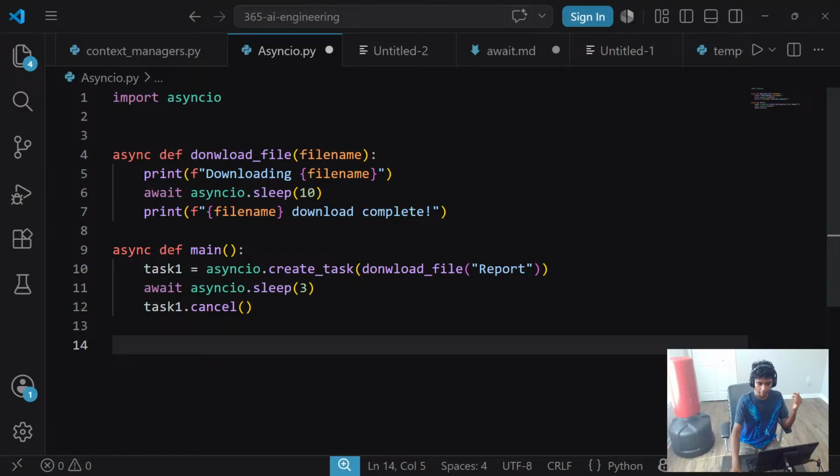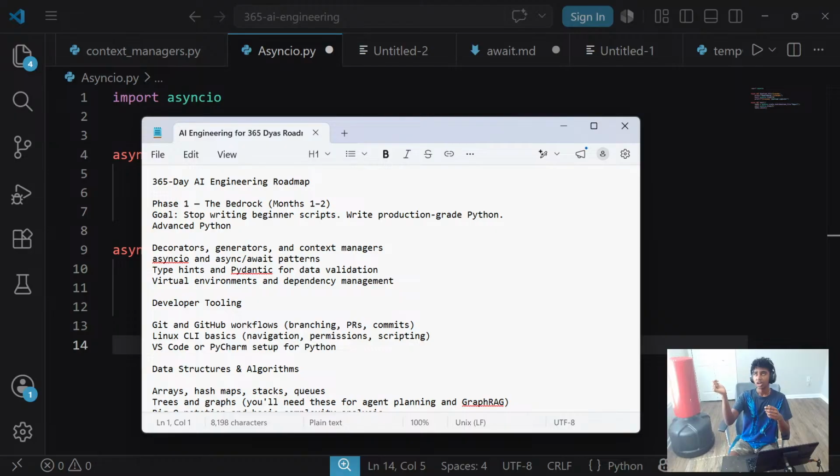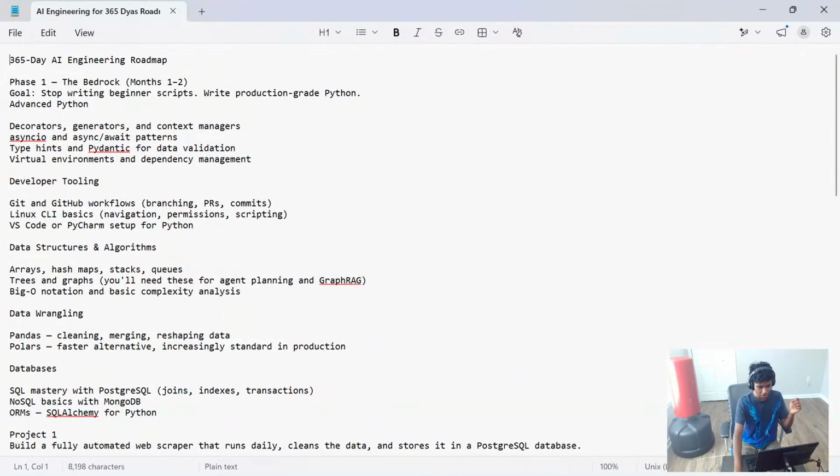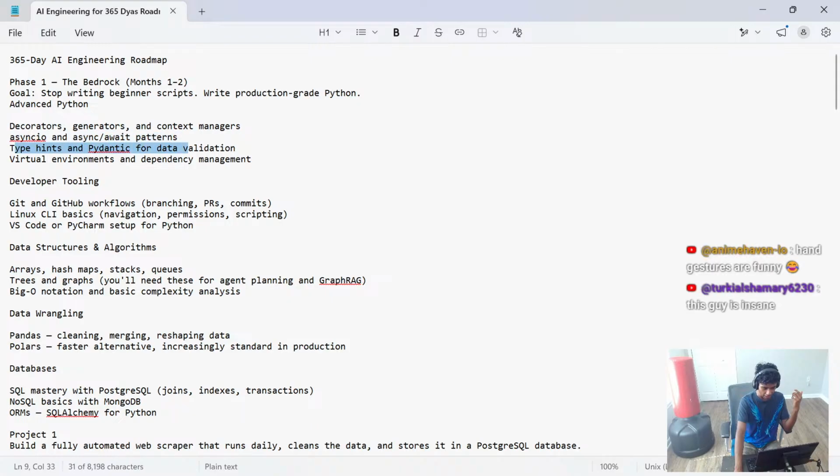Can I see our roadmap? Actually, it's right here. I can show it to you guys on stream as well, but if you want the entire roadmap as a PDF, you can go to my coding helps chat or Python chat in my Discord server and mention my name there. I will be personally DMing you the roadmap. This is the roadmap that I'm currently working with. It says I'm currently on asyncio. Next topic is going to be type hints and Pydantic for data verification.